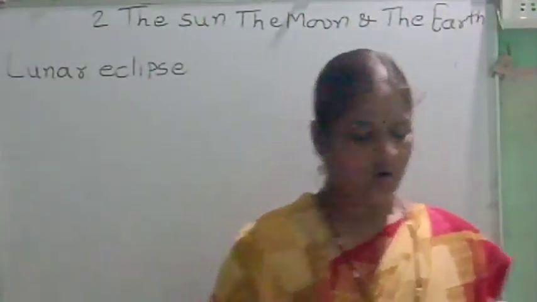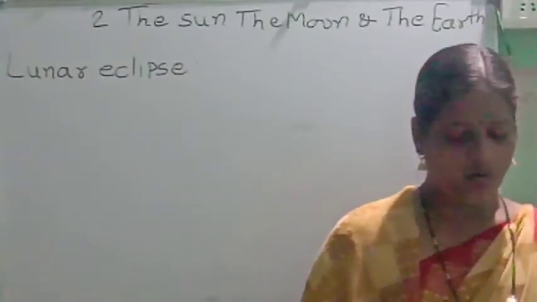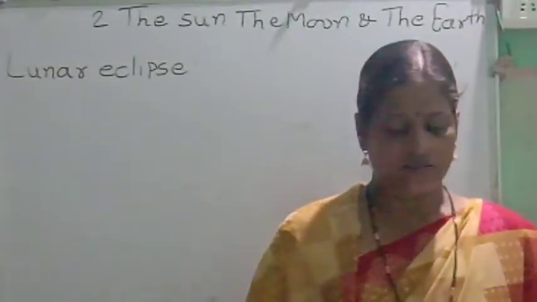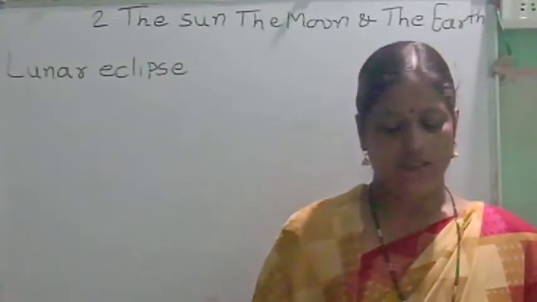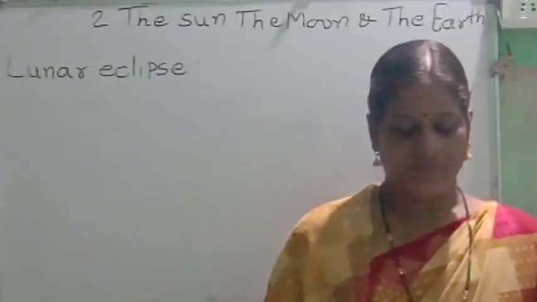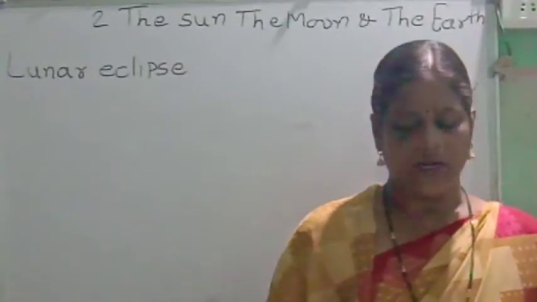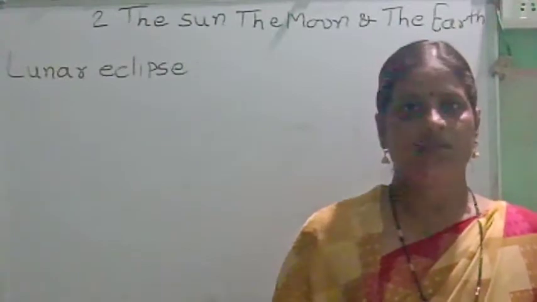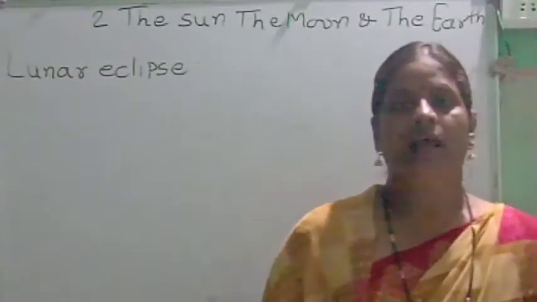A lunar eclipse occurs when the moon enters the shadow of the earth while revolving around it. When the moon enters the shadow of the earth, at that time we experience the lunar eclipse. For the occurrence of the lunar eclipse it is necessary that the earth is between the sun and the moon.